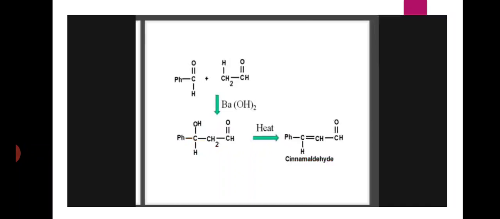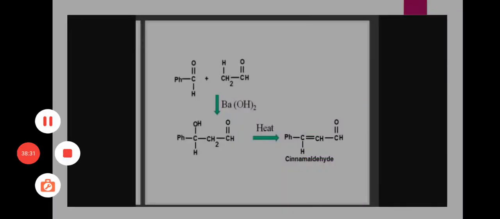Here this is benzaldehyde. First, benzaldehyde reacts with acetaldehyde in presence of base and forms beta hydroxy aldehyde, that is aldol. On heating in presence of acids, it loses a water molecule and forms cinnamaldehyde.